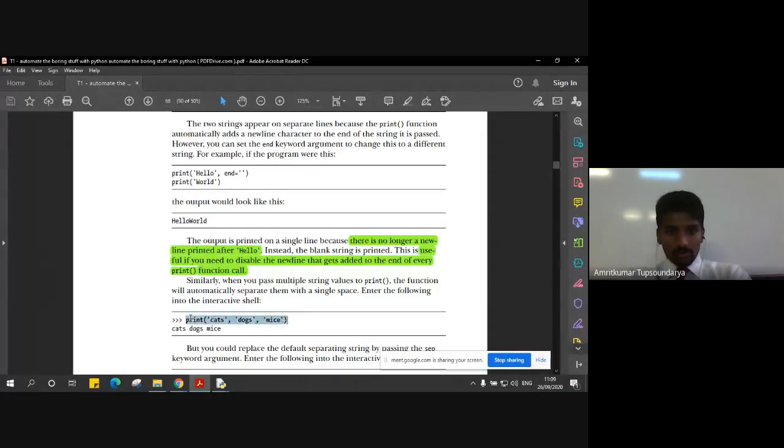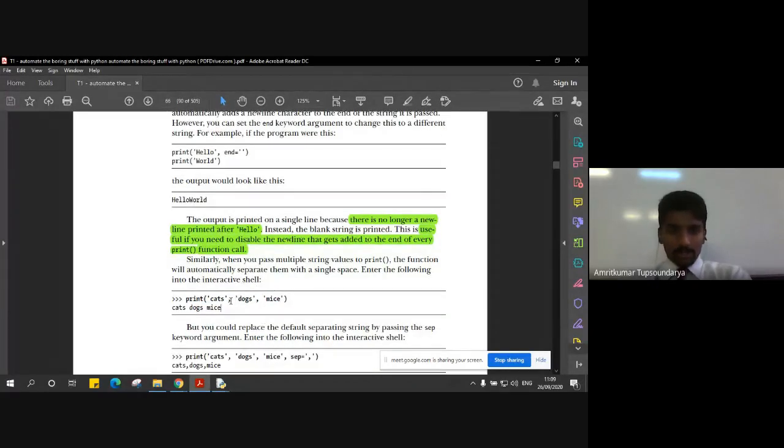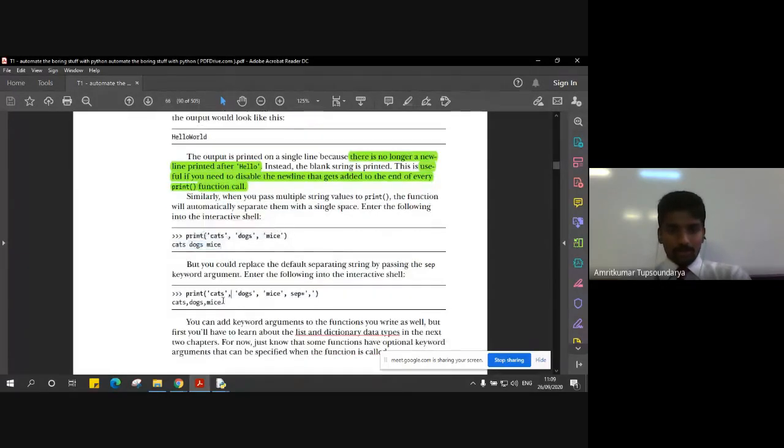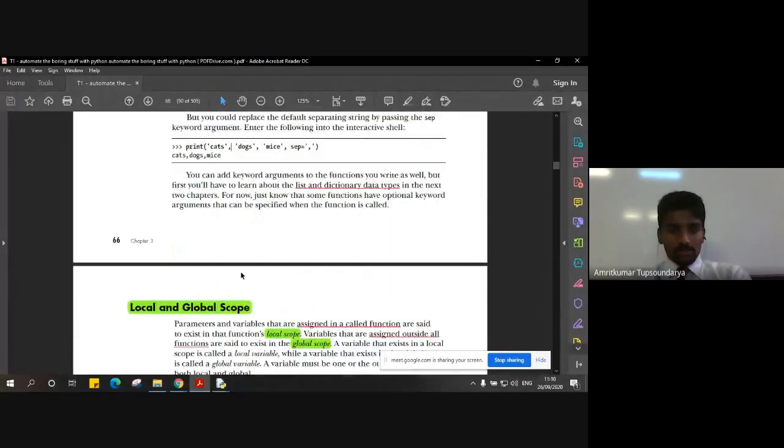Then we saw a few other small arguments that can be passed here, with the comma. If you want to print a few arguments on the terminal along with the comma, those are the simple changes we saw. So this is what we discussed in our previous class.